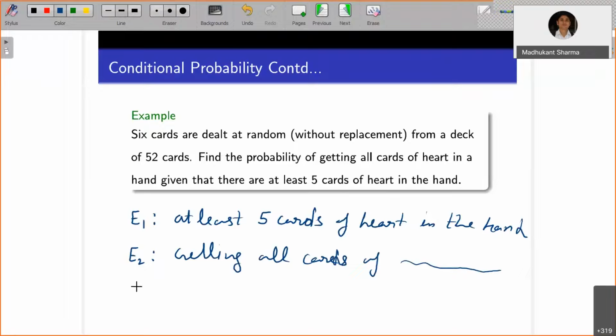So what you are interested in is probability of E2 given E1.